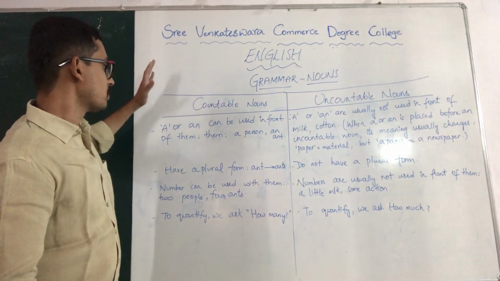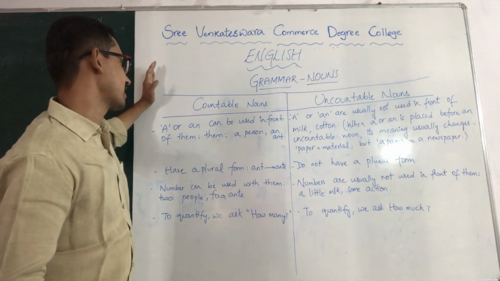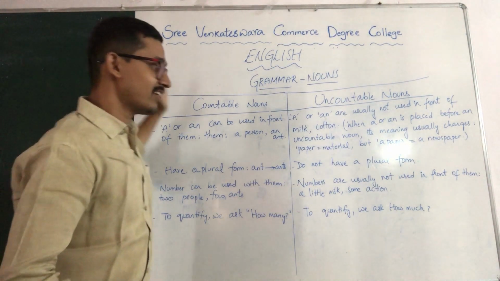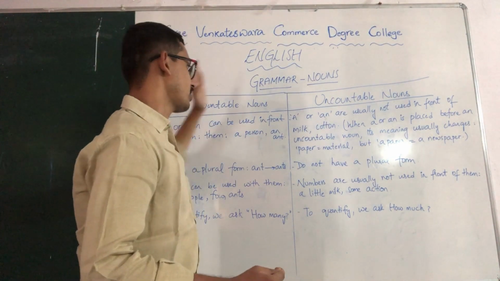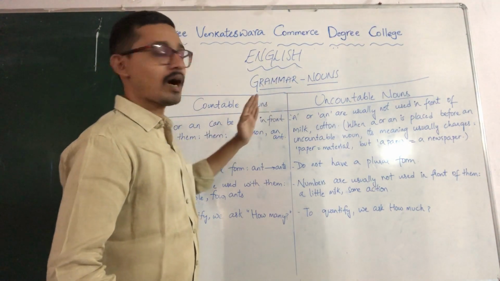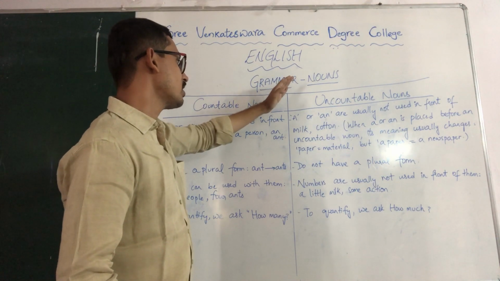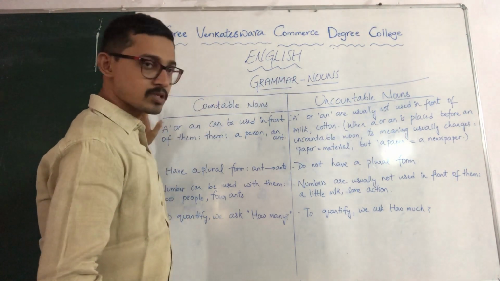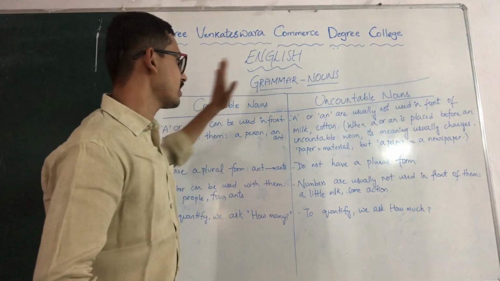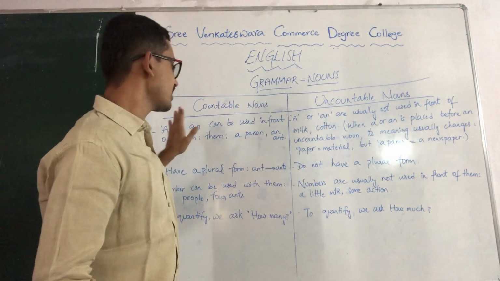Now we look into the differences between countable nouns and uncountable nouns. We have a clear idea about what is meant by countable noun and what is meant by uncountable noun and how they differ. What the differences and specifications of countable noun and uncountable noun are, we can see in this class.